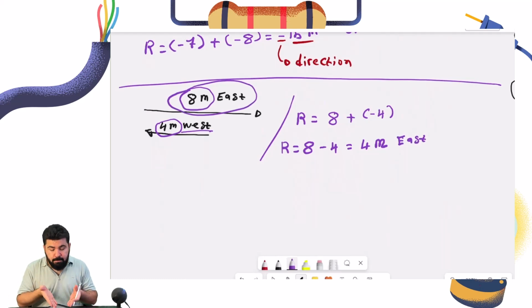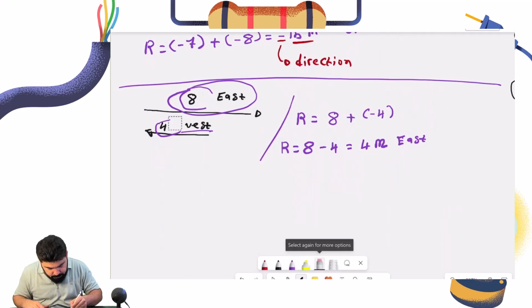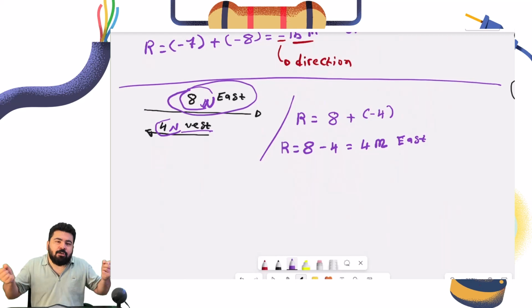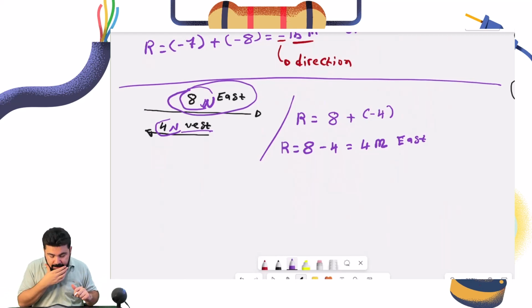Okay, compare this like this. Let's say that this is Newton, and this is Newton. Let's say you and your younger brother, your younger sister, you're trying to pull an object, or let's say you have a rope and she's pulling from one end and you are pulling from the other end.